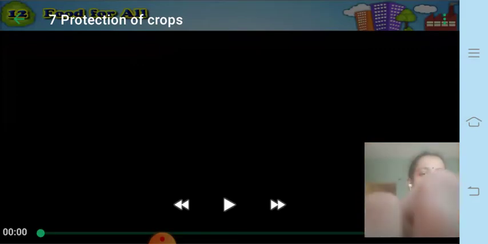So the farmer needs to take care of all these things. The farmer needs to protect the crop. So today we are going to learn how a farmer protects the crop, as well as how, after harvesting the crops, he can store the grains. Fine, so now let us proceed further.